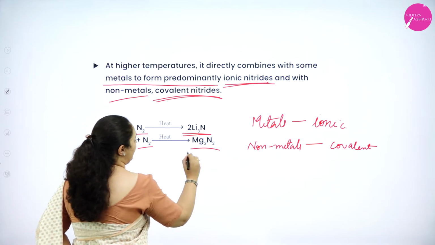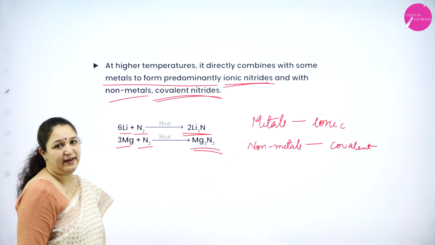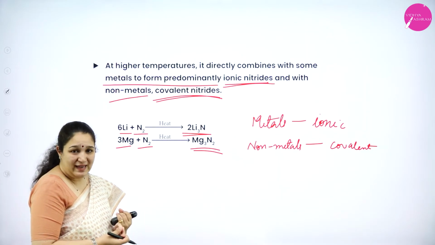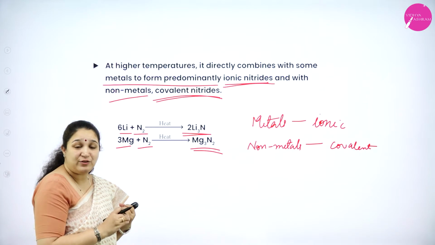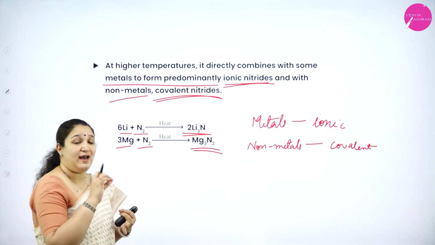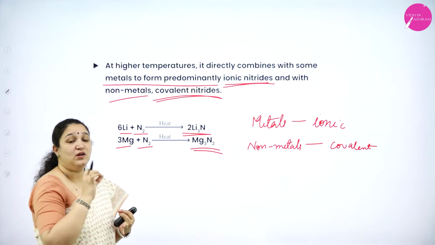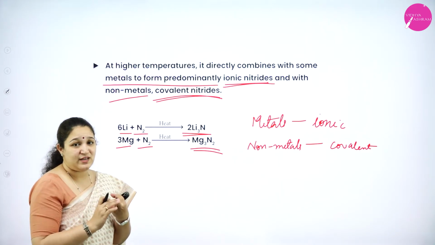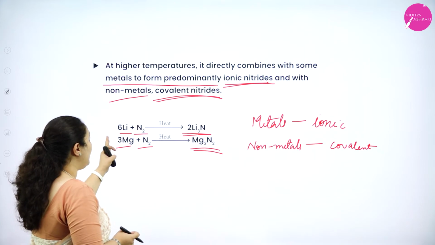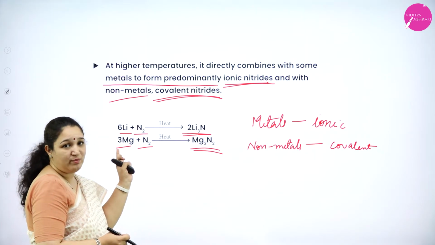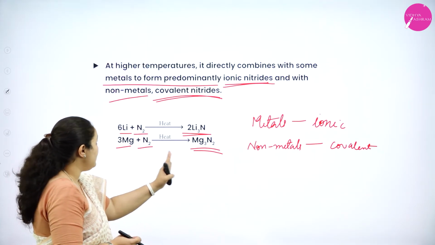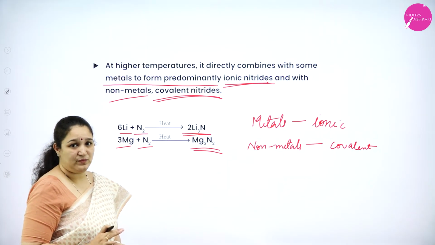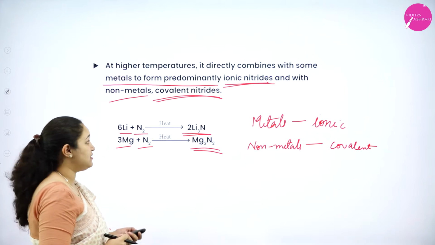Magnesium with nitrogen forms magnesium nitride. Okay, nitrogen reacts with oxygen when an electric arc is passed. Nitrogen reacts with hydrogen at 200 atmospheric pressure and 500 degrees Celsius to form ammonia. Third reaction: nitrogen can react with metals or non-metals to form nitrides at very high temperature. Okay, three reactions of nitrogen.